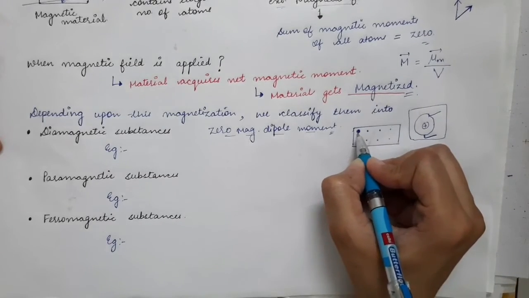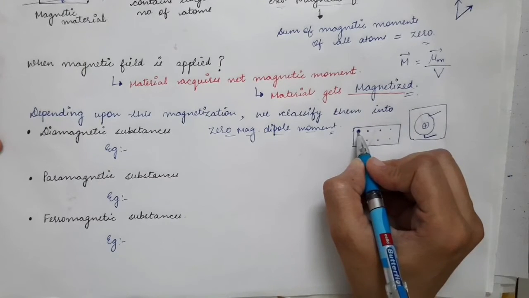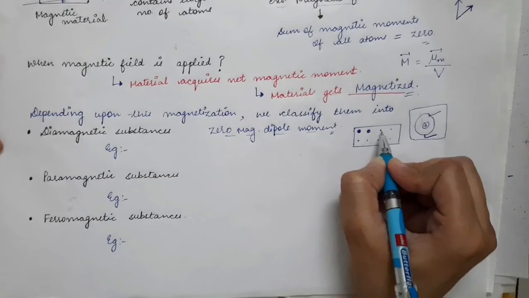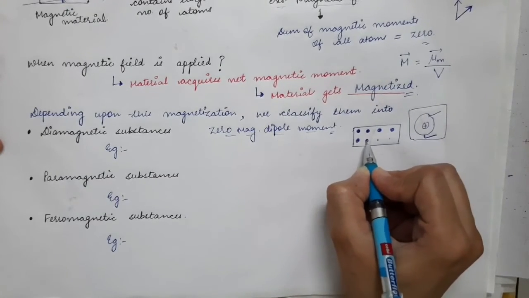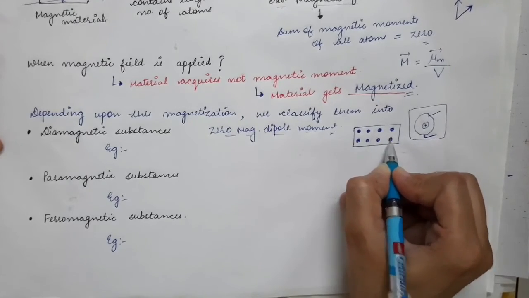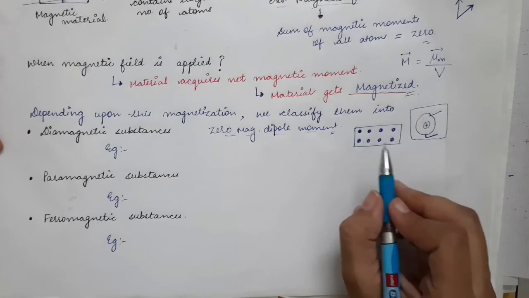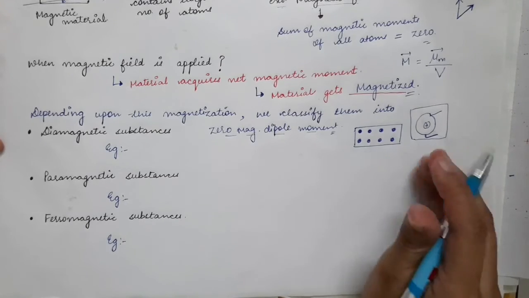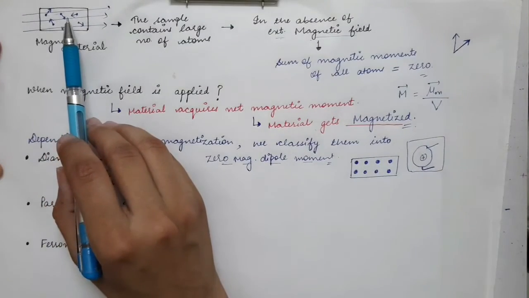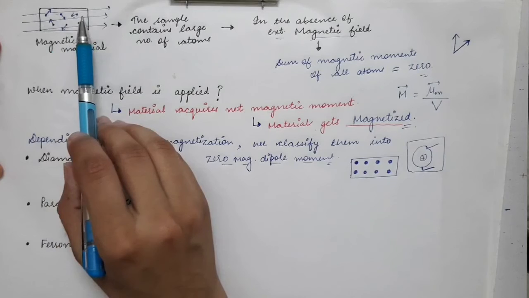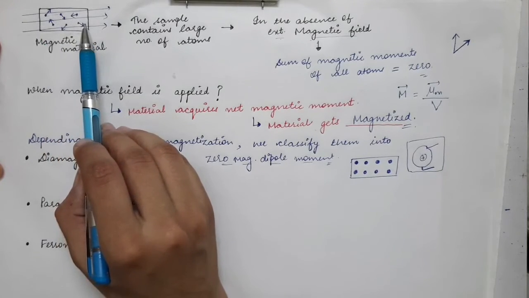So this diamagnetic atom in this diamagnetic substance will have zero magnetic dipole moment, this atom will also have zero magnetic dipole moment, and so on. All these atoms have zero magnetic dipole moment. Now what happens if you place this sample in an external magnetic field? As we have seen, when you place a paramagnetic substance, this is a paramagnetic substance because every atom has its own magnetic dipole moment.